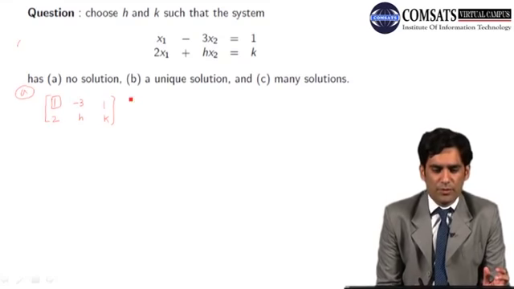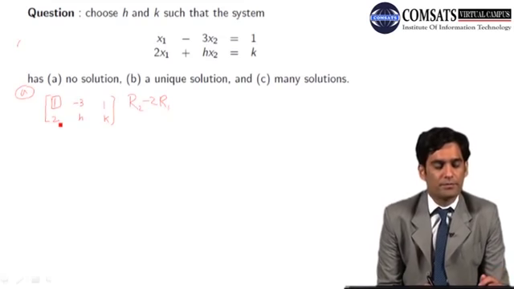So I choose the row operation R2 minus 2 times R1. That elementary row operation will make here 0. Okay?